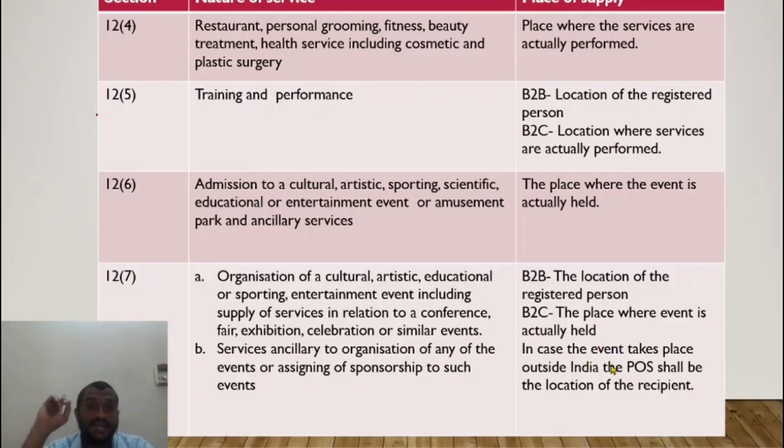In case the event takes place outside India, I don't want to lose revenue, because the supplier and the recipient are in India. I cannot just throw away the tax that I should get because the supplier and recipient are in India. That is why, in case the event takes place outside India, the place of supply shall be the location of the recipient. The ultimate direction is consumption. Normally the recipient consumes it. That is the thumb rule.